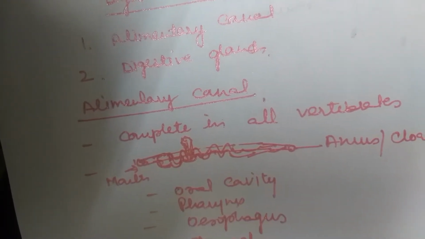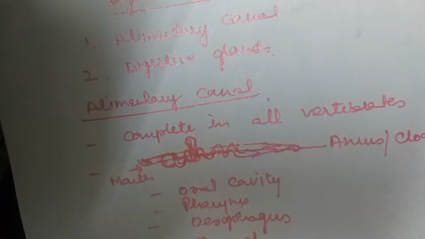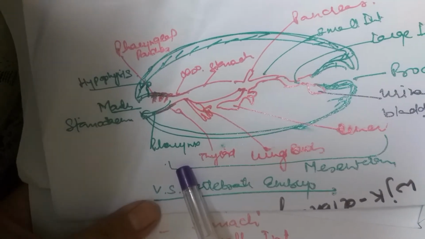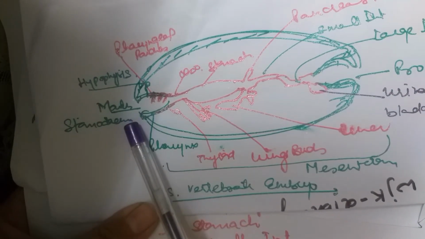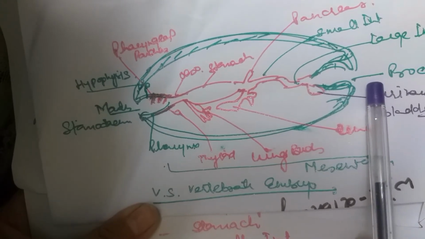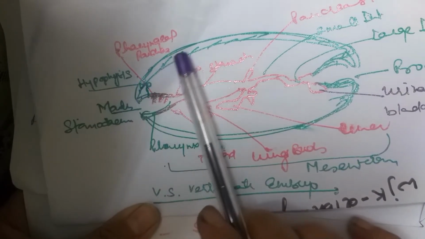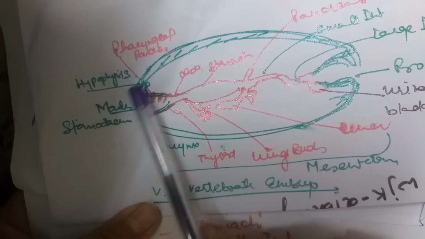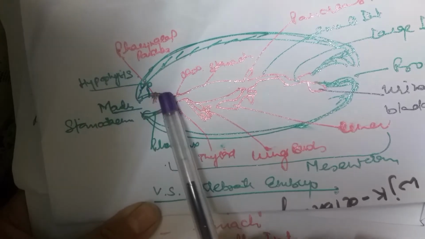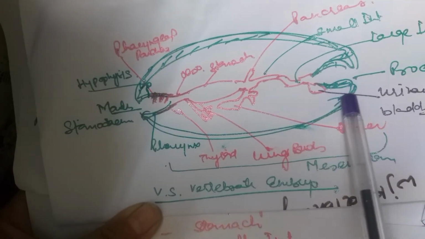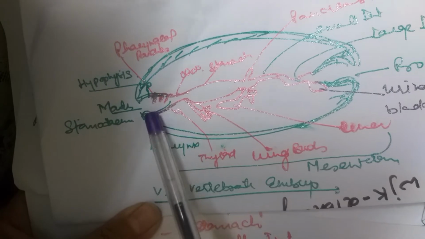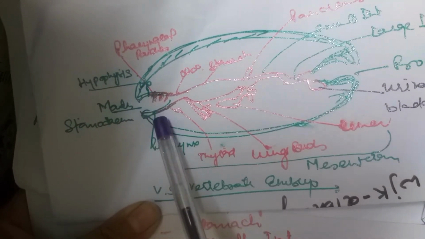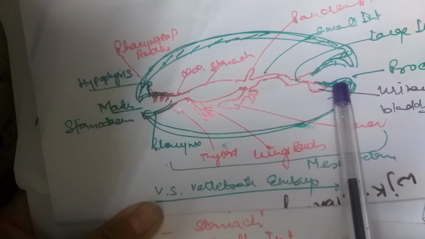If you look at the vertical section of a vertebrate embryo, you can see the mouth at one end and the anus at the other end. As you know, the green portion is actually ectoderm, and at the anterior end, at the mouth region, as well as at the posterior region, it involutes and lines the mouth as well as the anus or the cloaca.